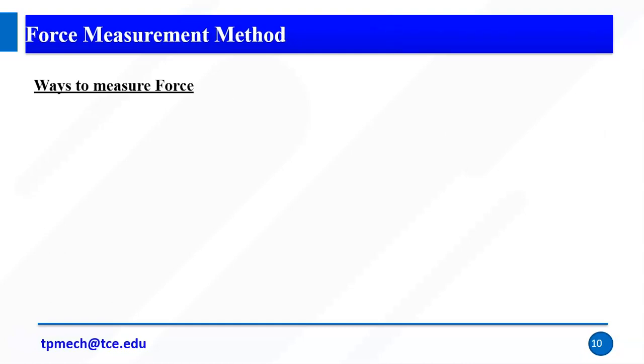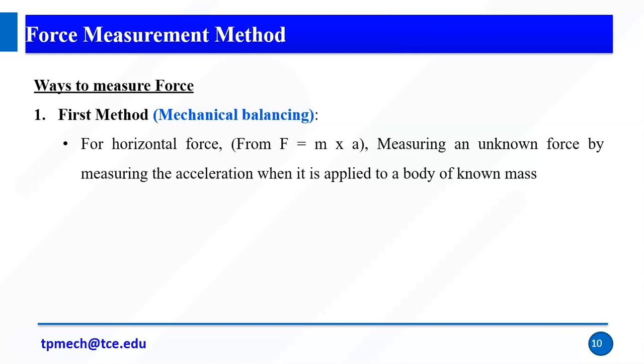There are a variety of ways to measure force, right? The first method is mechanical balancing. This is a very simple method. If you weigh any particular object, we can say it's a vertical force, because vertical force is nothing but our weight. For horizontal force, F equals ma, measuring an unknown force by measuring the acceleration when it is applied to a body of known mass, right?